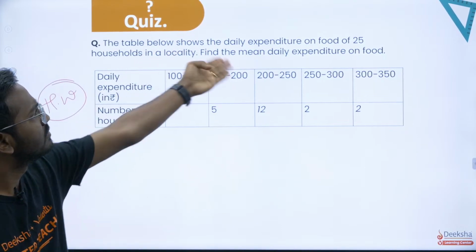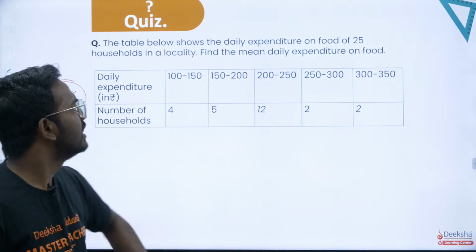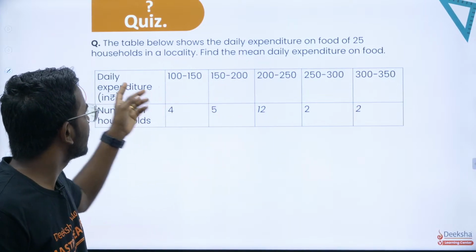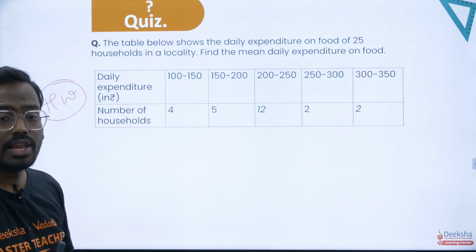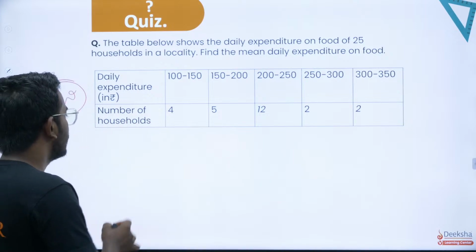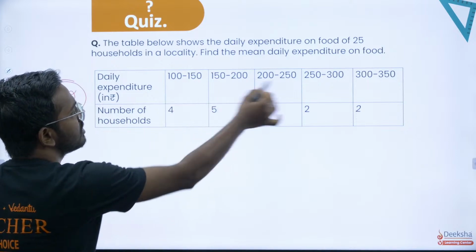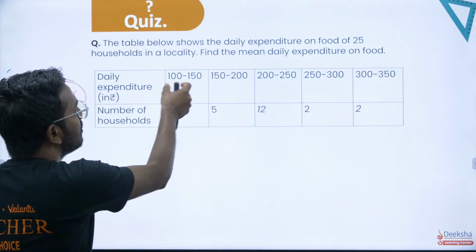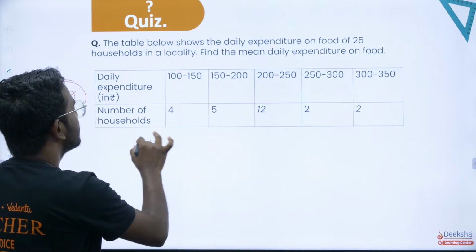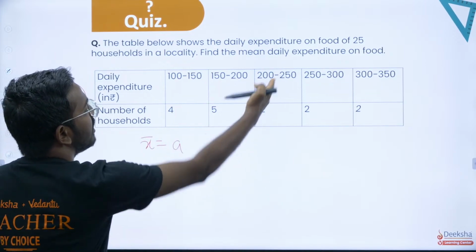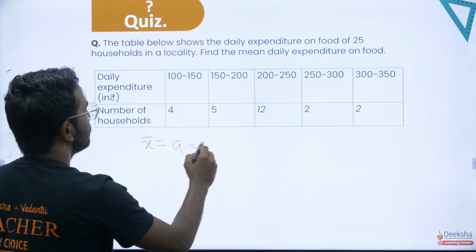They have given 25 total entries. They have given the class intervals, and the number of households is nothing but the frequencies. You'll have to apply the same method. You start with taking some assumed mean because these are higher numbers, very difficult to calculate. So I'll again take the assumed mean somewhere in between, that is 225.